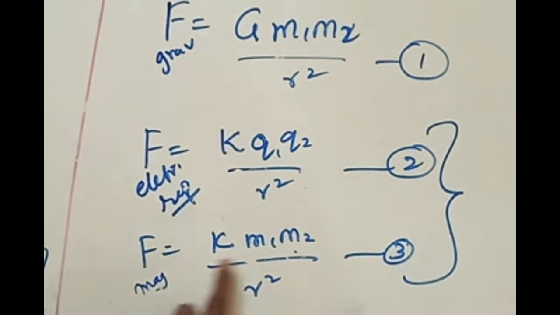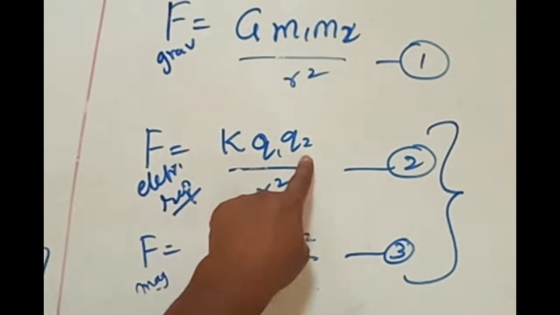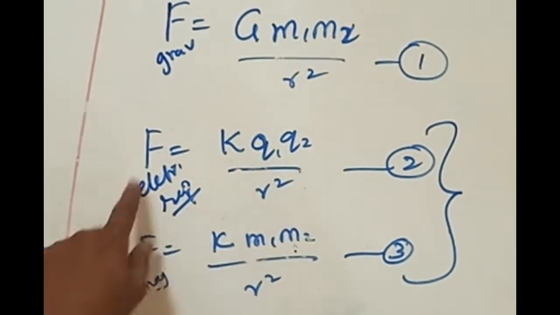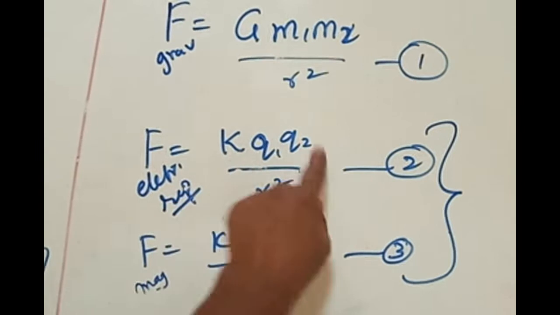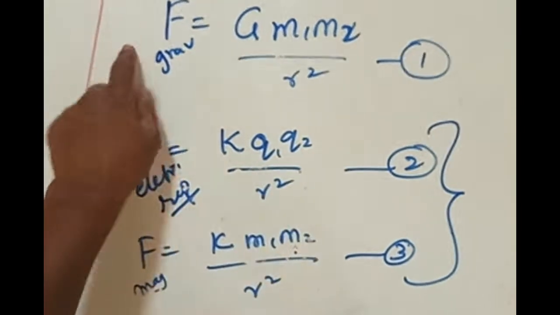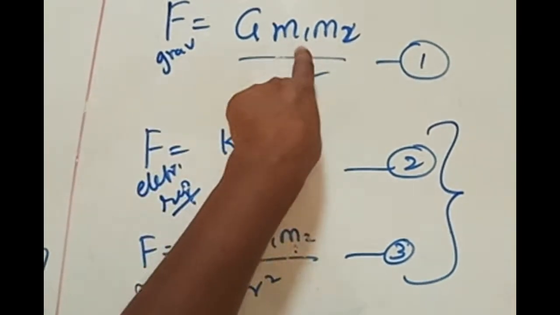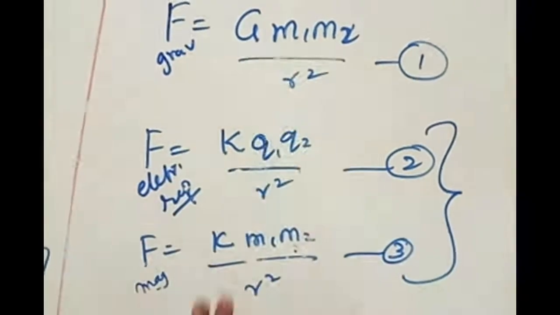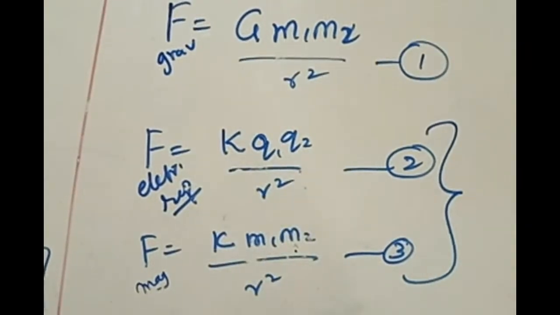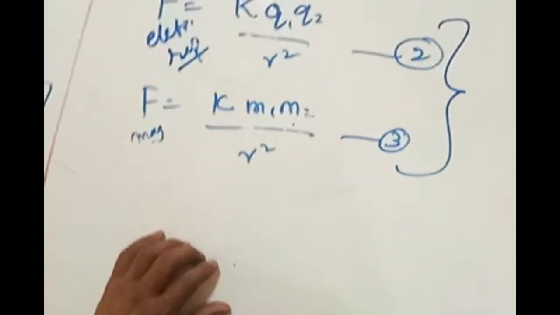For attractive force, one north pole should face one south pole. For repulsive force, both should be north poles or both should be south poles. Attractive force: north and south, south and north. Repulsive force: north, north, south, south. Attractive force: plus charge and minus charge. Repulsive force: both plus charges or both minus charges. Gravitation can only be attractive, no matter whatever the mass is. In physics context, we use this equation three or four times, and as per the context, we will keep changing it.